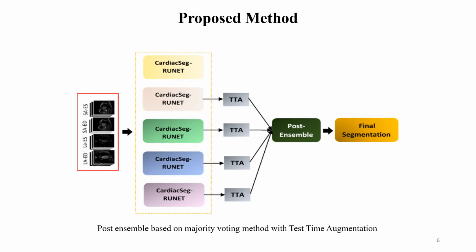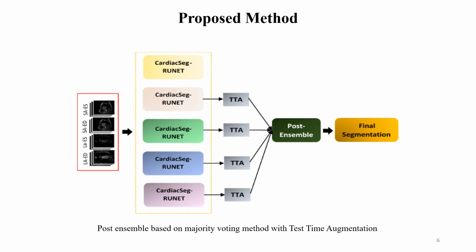We use a post-ensemble based majority voting method with test time augmentation to get the final segmentation map. First, we trained our proposed model using cross-validation, with training and validation datasets. After this, we used test time augmentation. Test time augmentation is similar to data augmentation during training. The purpose of test time augmentation is to perform random modifications to the test images. Instead of showing the regular image only once to the trained model, we show some augmented images several times, then average the prediction of each corresponding image and take the final prediction.